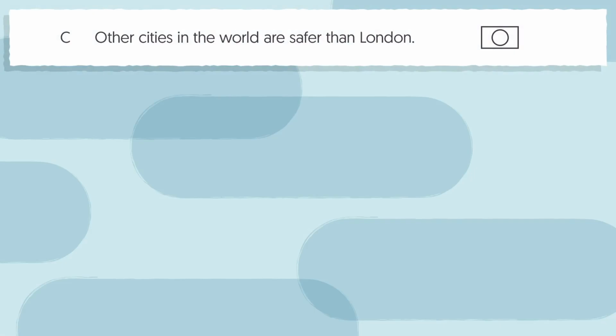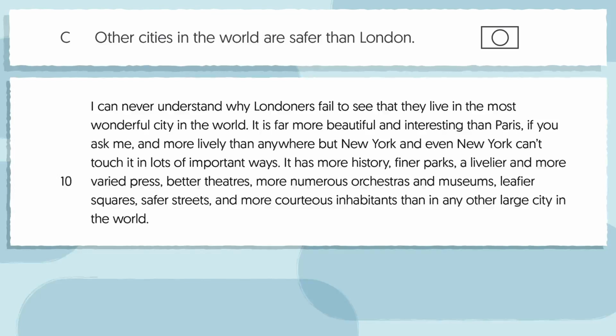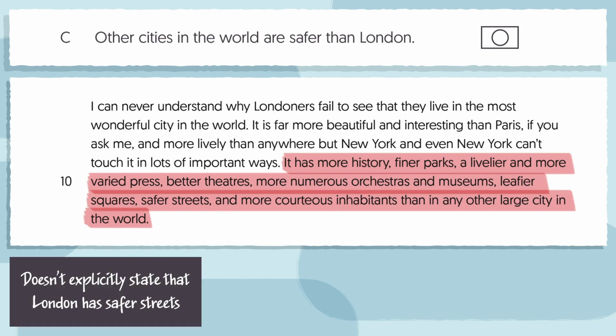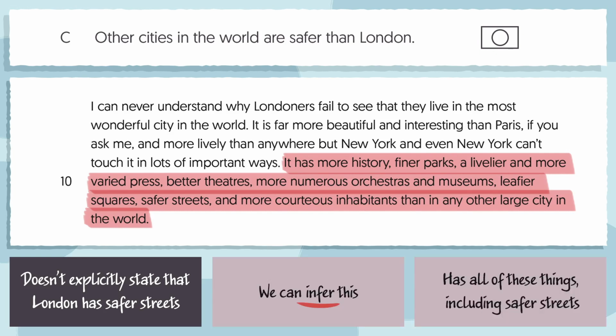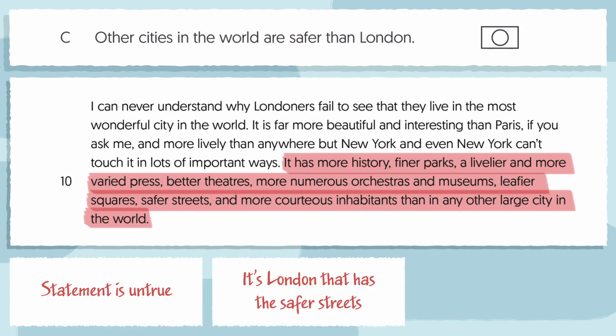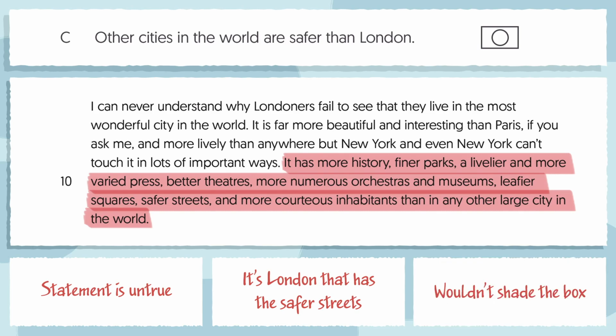Next, statement C reads, Other cities in the world are safer than London. So let's return to the source, which reads, It has more history, finer parks, a livelier and more varied press, better theatres, more numerous orchestras and museums, leafier squares, safer streets, and more courteous inhabitants than in any other large city in the world. Now, this part of the source doesn't explicitly state that London has safer streets than other cities, but we can infer this. It states that London has all of these things, including safer streets, which means that the statement is untrue. It's London that has the safer streets, not any other city in the world, so this statement is false, and we wouldn't shade the box.